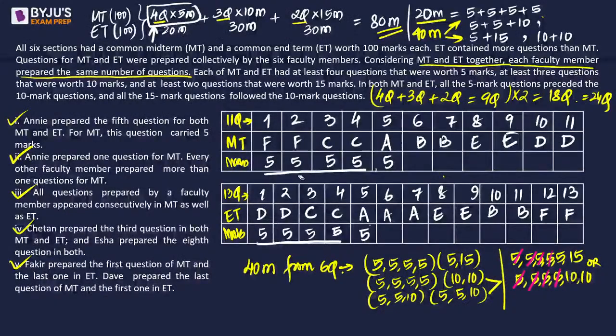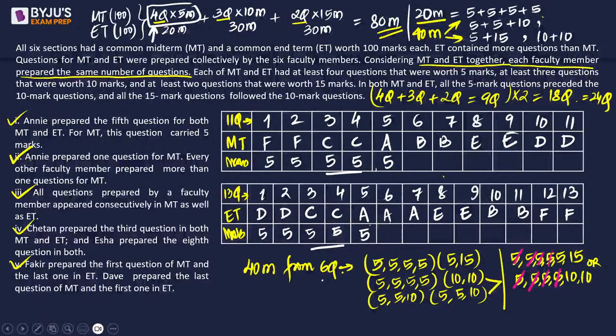So far, what we know is कि total marks is 200, right? F has, if I look at, C has prepared 20 marks का question, right?